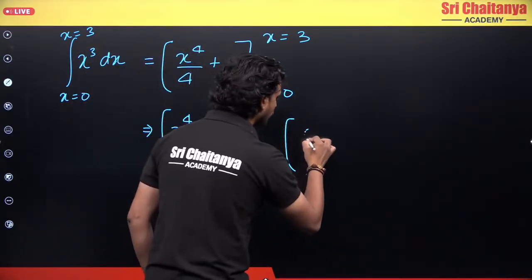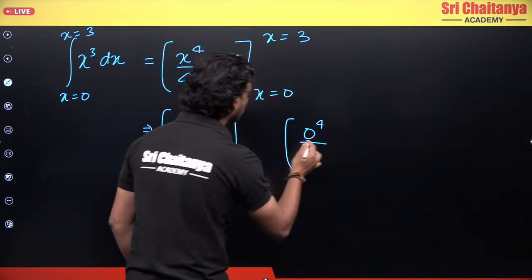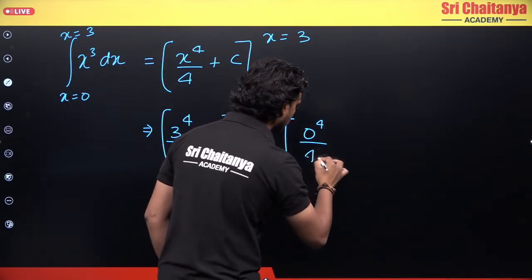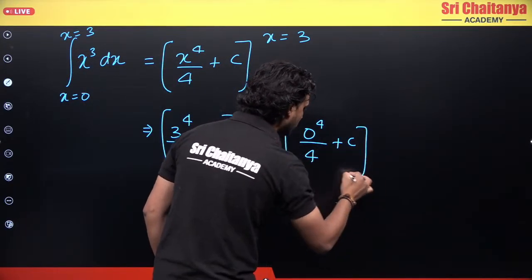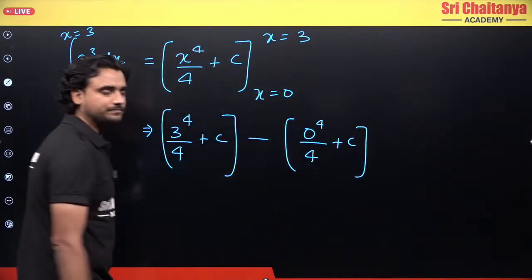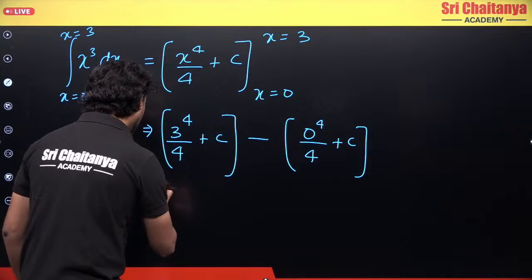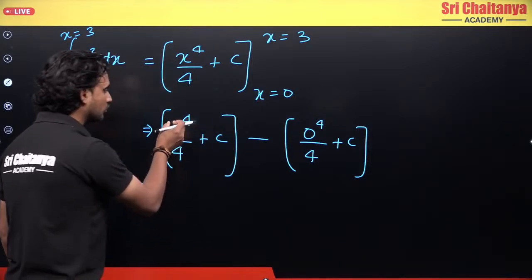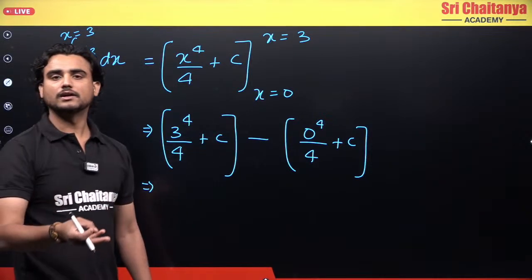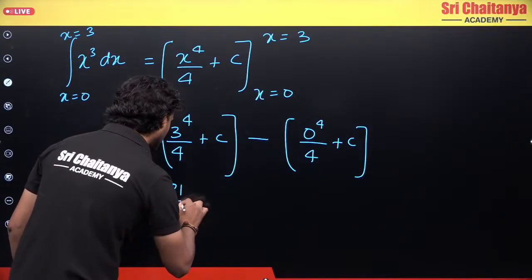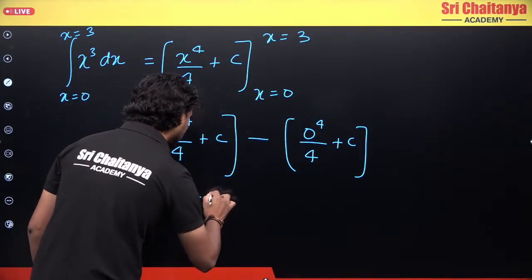I will substitute my lower limit, right? Next step is substitute your lower limit. So 0 power 4, I will substitute x equals 0, 0 power 4 upon 4 plus some c. And the last step was find the difference of them. So what do I get here? This will become 3 power 4. So 3 3s are 9, 3 9s are 27, and this will become 81. So 81 divided by 4 plus c, right?